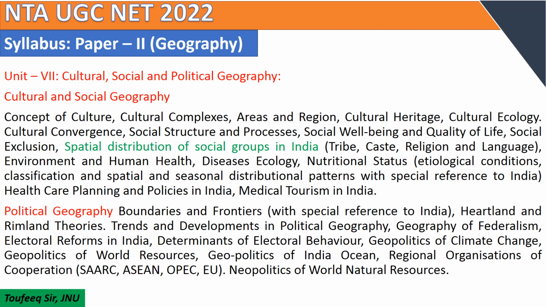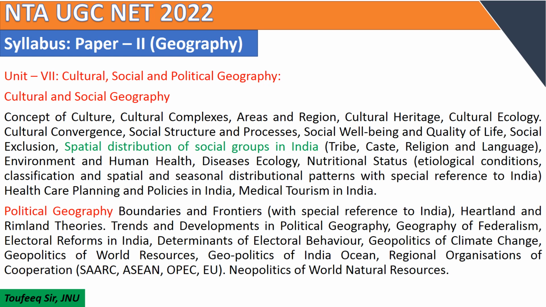Unit 7, Cultural, Social and Political Geography. The first portion of this unit, Cultural and Social Geography, contains topics: concept of culture, cultural complexes, areas and regions, cultural heritage, cultural ecology, cultural convergence, social structure and process, social well-being and quality of life, social exclusion.